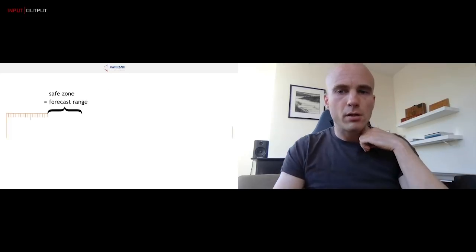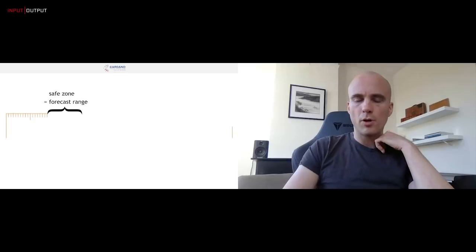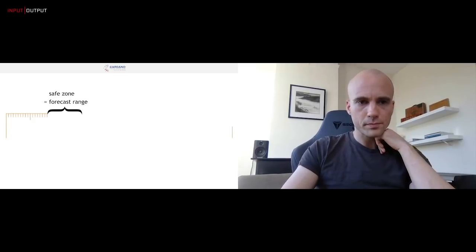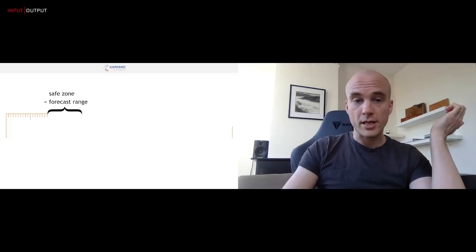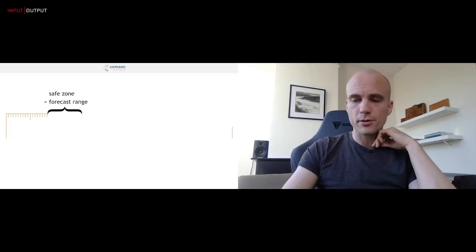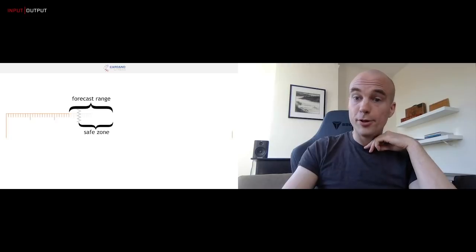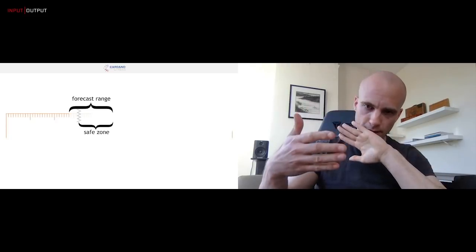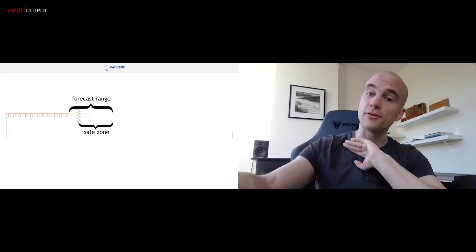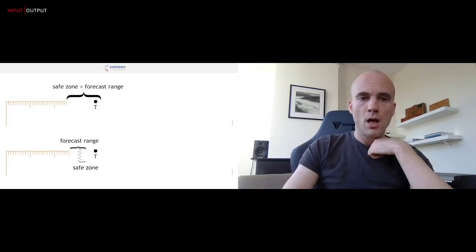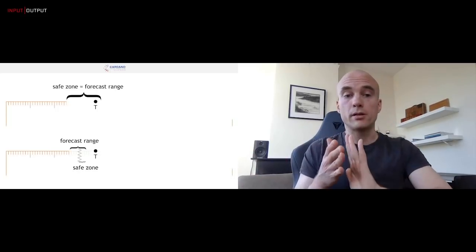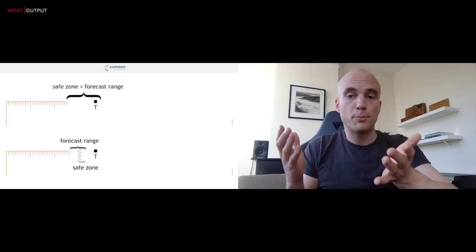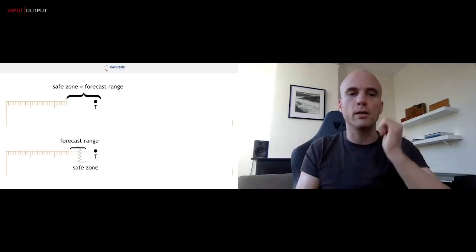But actually, that's not the only condition that we impose on the ledger. We have a second one as well. So I told you that if we don't yet know when a transition happens, the safe zone equals the forecast range. And we also said that if we do know when a transition happens, the forecast range extends to the transition and then includes the safe zone of the next era. But it's entirely possible that the safe zone of the next era is much shorter than the safe zone of our current era. Right? And these are properties of the ledger. There's nothing that combines these.